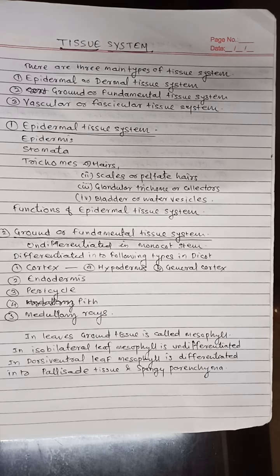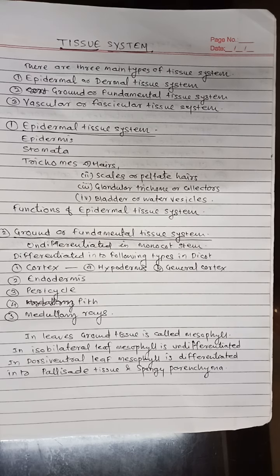Scales are pelted hairs. These are specialized trichomes which possess a discoid head provided with a basal stalk. Glandular trichomes are multicellular stalked specialized trichomes with a globose head. These are found in leaves and stipules of the members of family Rubiaceae, Apocynaceae, and Asclepiadaceae. The outer cells of globose head are secretory in nature.